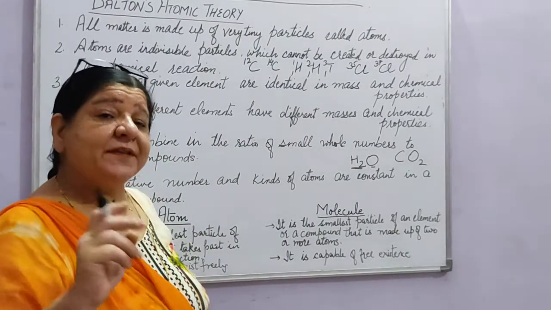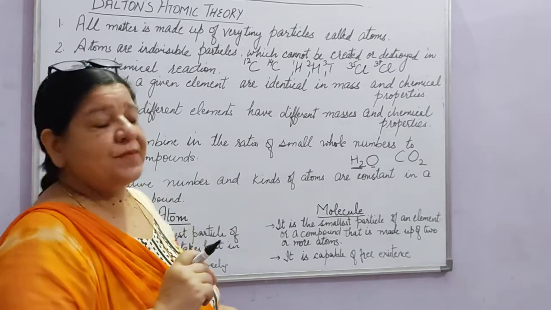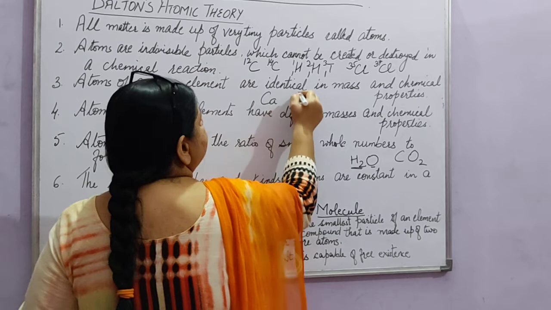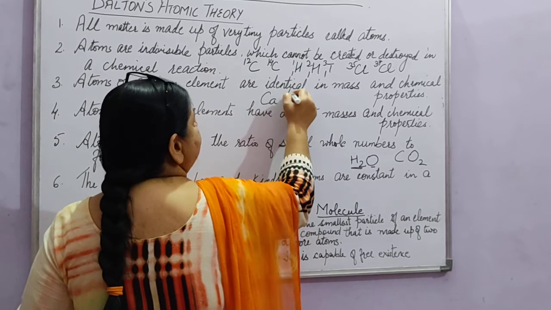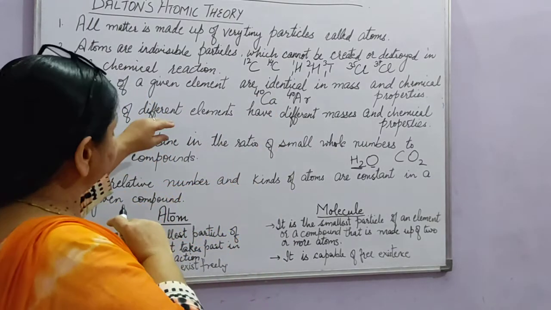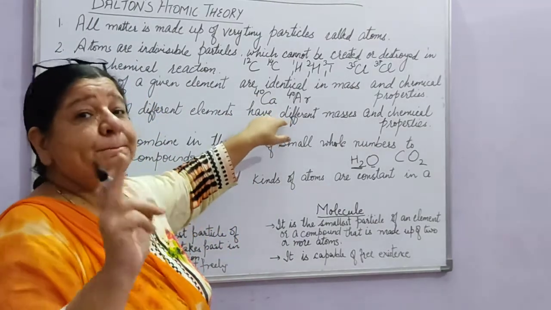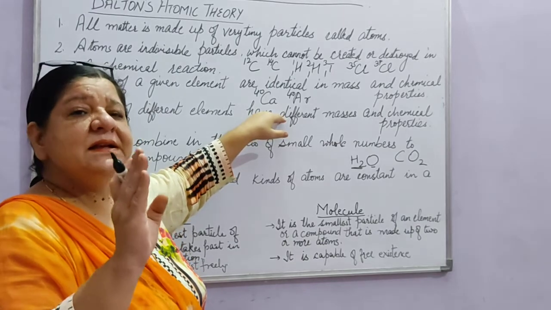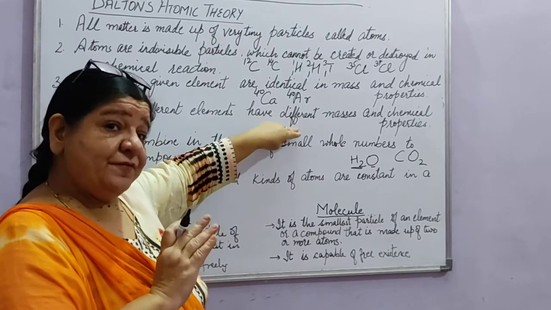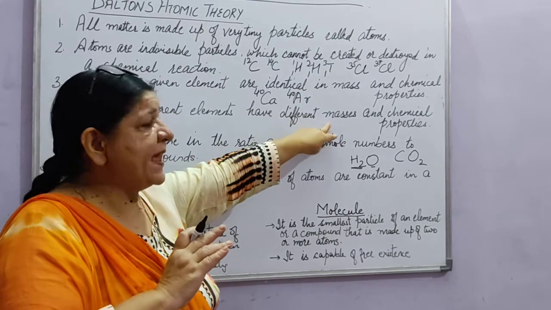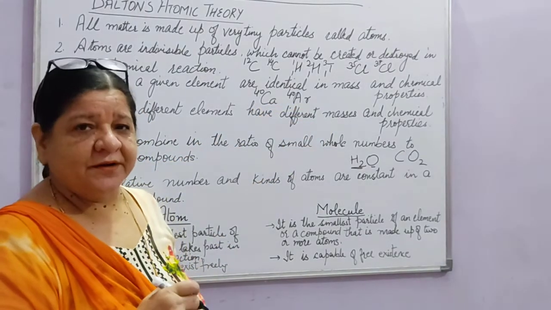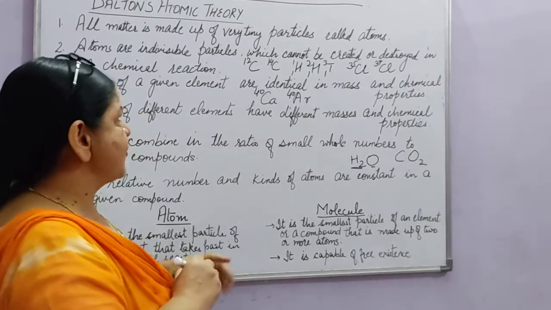But when we studied isobars, we took the example of calcium and argon. Both have atomic mass 40. Right? So it is written that different elements have different masses, but there are exceptions in some cases. Atoms of different elements can have the same mass also, like in the case of calcium and argon. So these were the drawbacks.